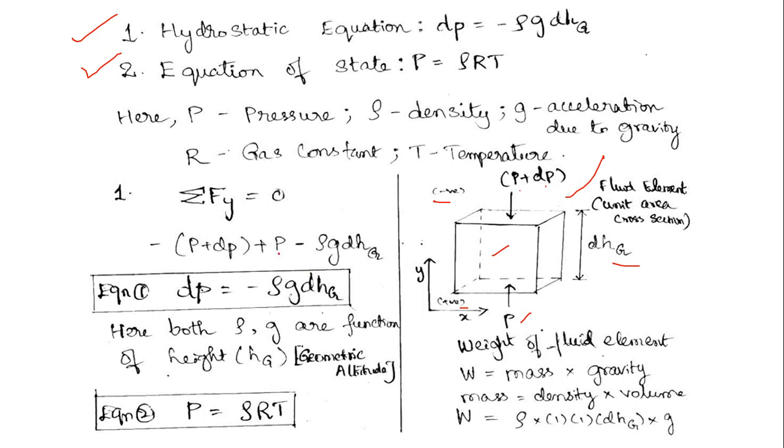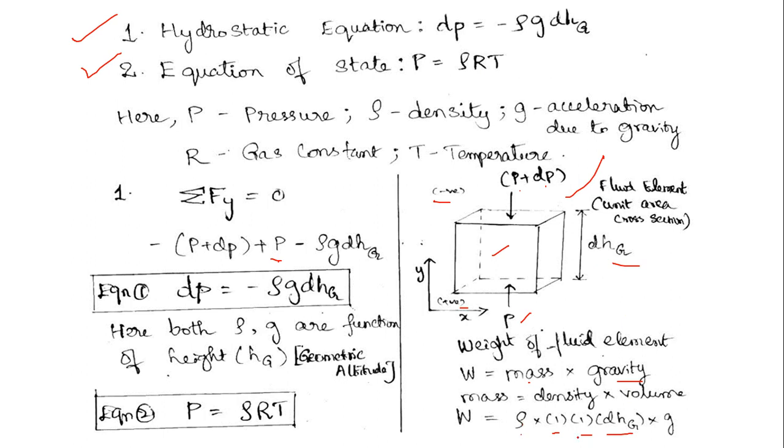So this is positive. And the other force which is acting downwards is the weight of the element. So the weight of the fluid element is nothing but mass times the gravity. Mass can also be written as density times volume. As the fluid element is having unit cross section, the area can be taken as 1 cross 1, and the height, there is a particular height and it is not a unit function or unit, that is 1. We are taking the height.